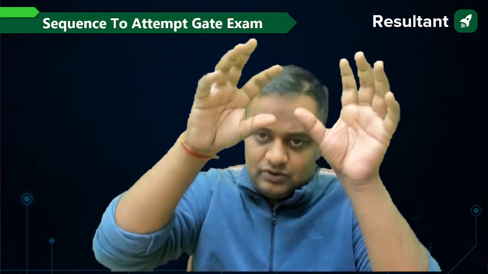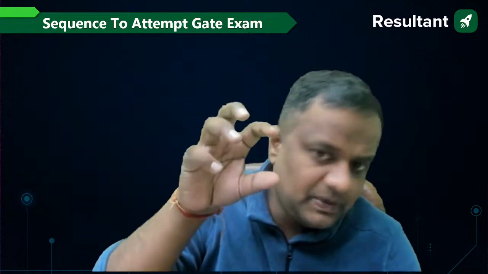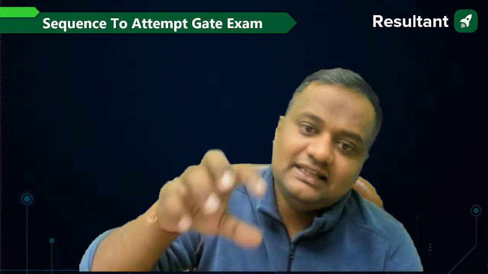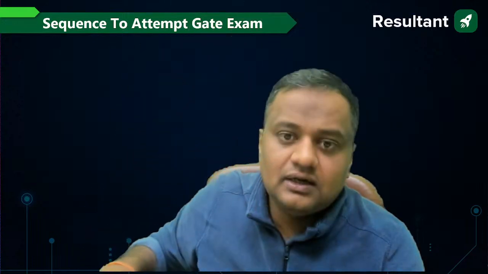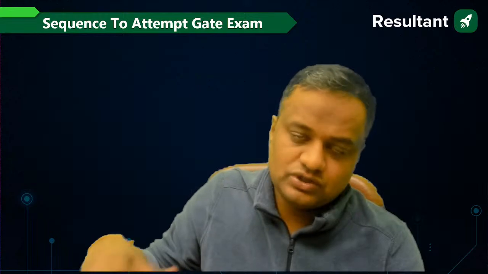You should solve a paper in 2 attempts. Suppose in the first attempt you have seen all 65 questions and you have solved many of them. A particular question which you think will take a large amount of time, or in whose concept you are not very confident, leave that question and in the first attempt solve all the other questions from the 65, whatever you know.